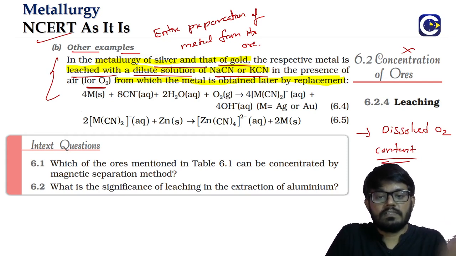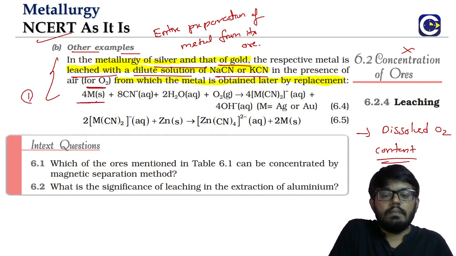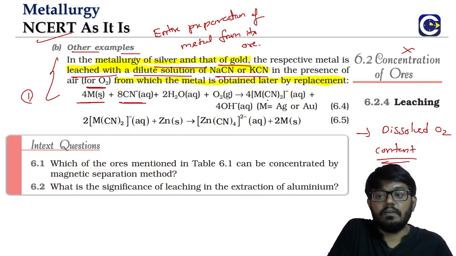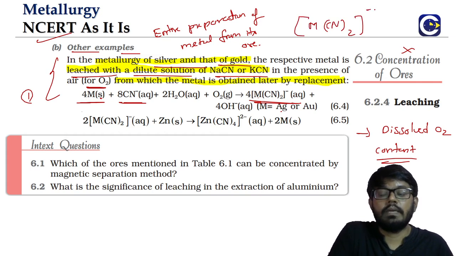So the first step is what? Look at this. The metals will be leached into the solution. The metal, you can observe, is in the solid state. When they are coming into solution, they will come into solution as what? Cyanide complex. Here M is either gold or silver. Even they can ask a question on this also. What is the chemical form? M(CN)2 whole minus.